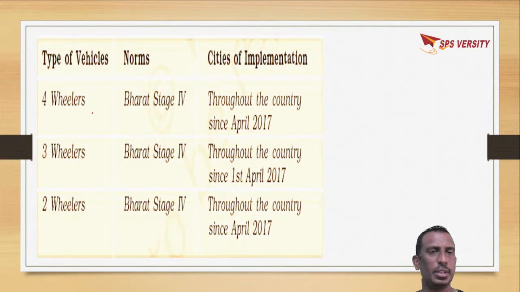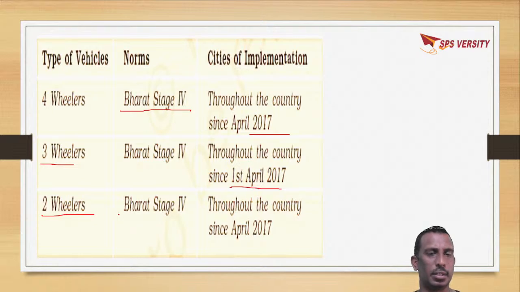For four-wheelers, the norm is called Bharat Stage 4, implemented throughout the country since 2017. For three-wheelers, Bharat Stage 4 is implemented from 1st April 2017 throughout the country.